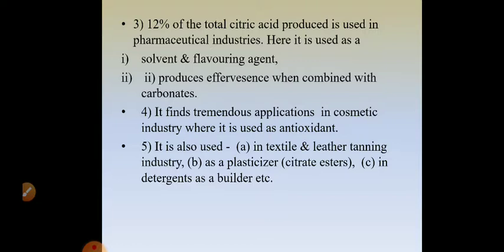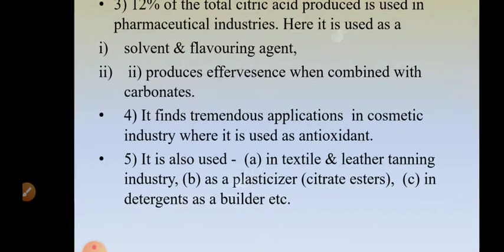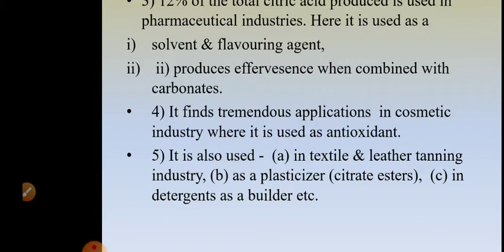Now, 10 to 12% of citric acid produced is used in pharmaceutical industries. In pharmaceuticals, it is used as a solvent and flavoring agent. It produces effervescence when combined with carbonates. The remaining citric acid finds application in the cosmetic industry, where it is used as an antioxidant. It is also used in the textile and leather tanning industry as a plasticizer, and in detergents as a builder.